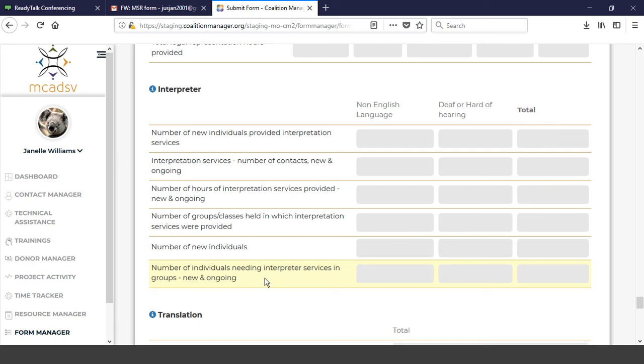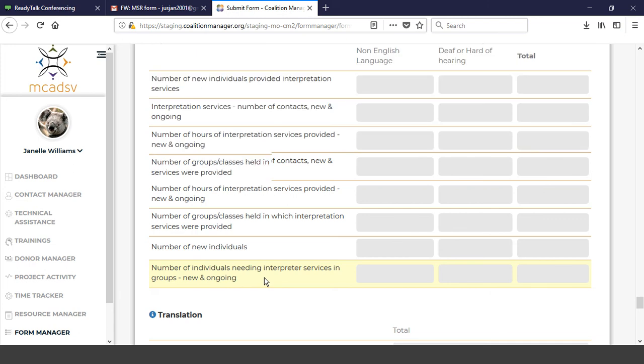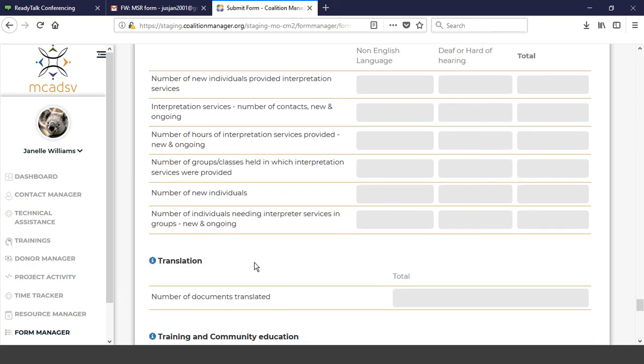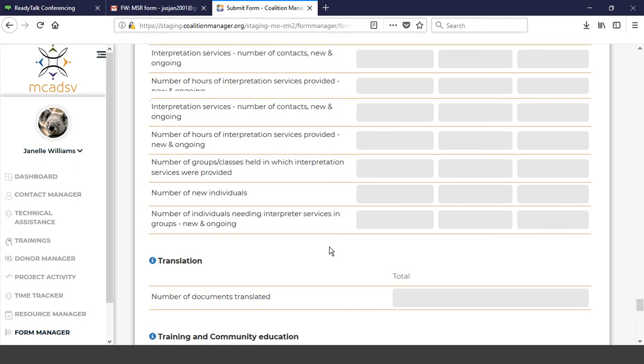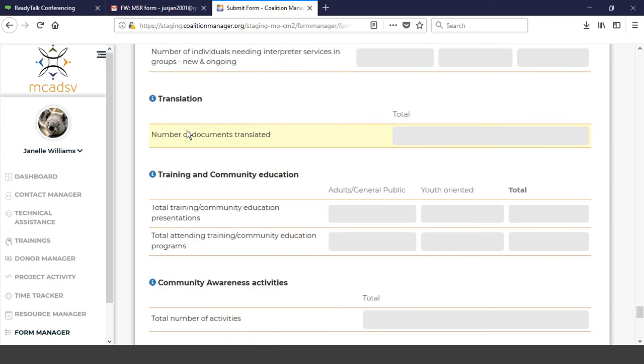And then translation, that's written word. So the number of documents you have translated from English in another language, that's the total number of those for the month. And remember, you get to count those when the document is completed, not each time that you're working on the same document. So hold off on counting those until you're completely finished translating that document, then count it in the total.